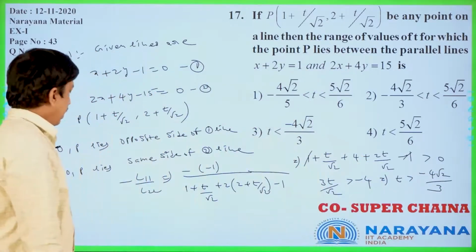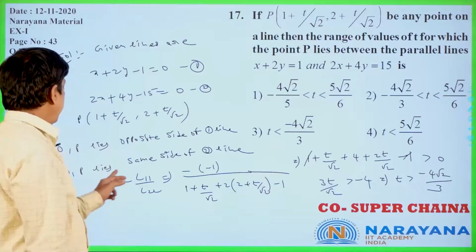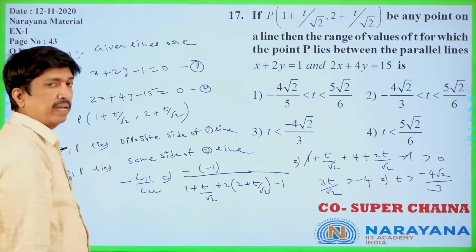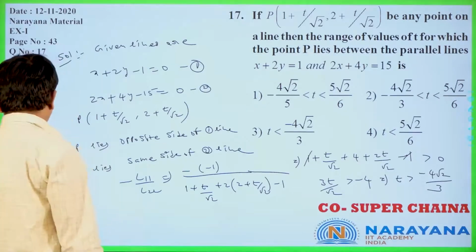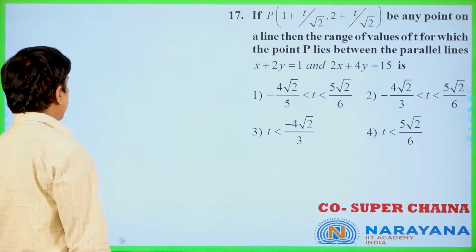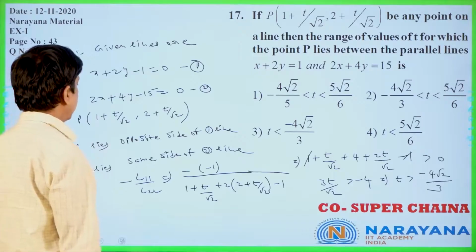Is it clear? Other thing, O and P lie on the same side of the second line. Same side of the second line means what? Now you check: second line, minus L11 by L22.